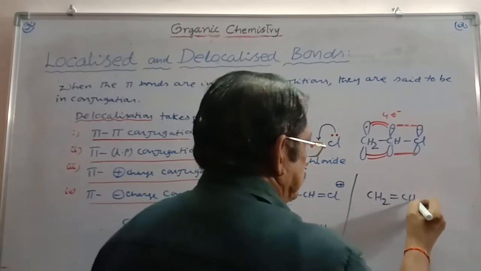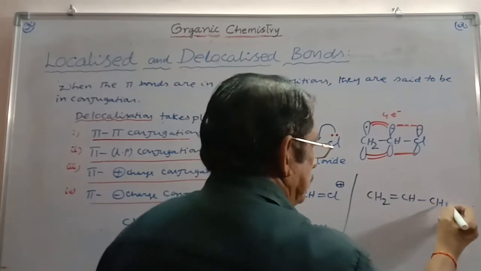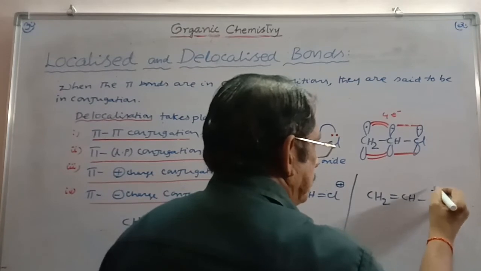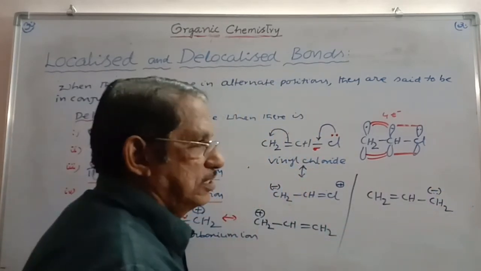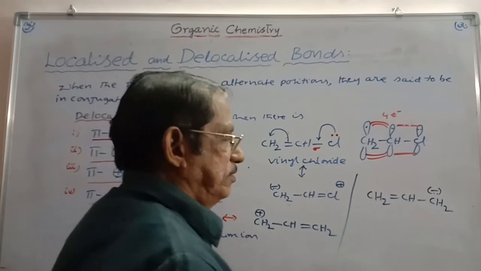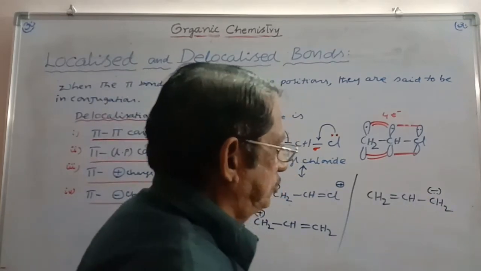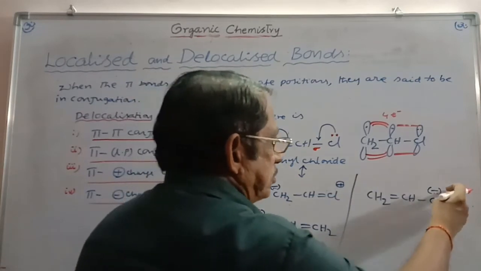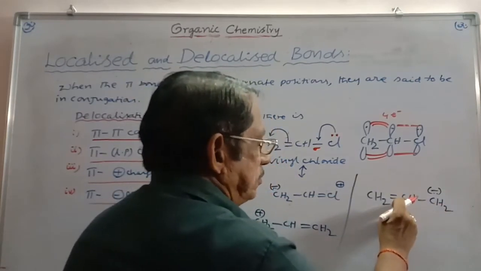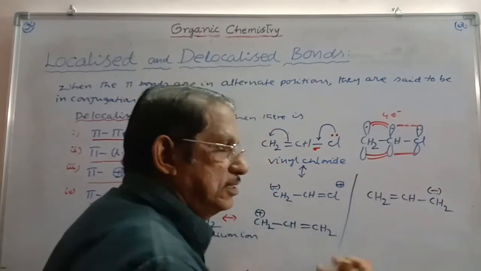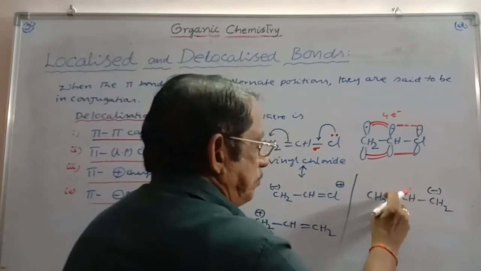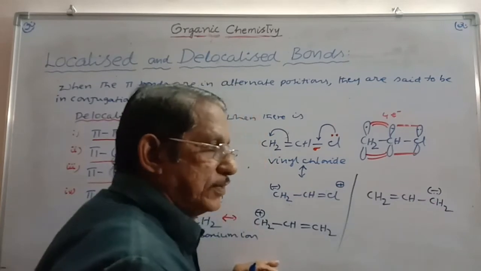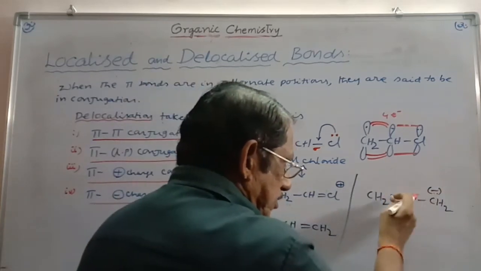CH2 double bond CH, in the same manner, CH2 minus charge containing 2 electrons, a carbanion. Let us suppose this carbanion, though difficult to form, for study purposes you can understand this. This negative charge is in conjugation with the pi bond. The pi bond is in conjugation with the negative charge on the carbon. And so these two, the negative charge and the pi bond, are separated by a sigma bond. Naturally, using this, we can bring the polarization.